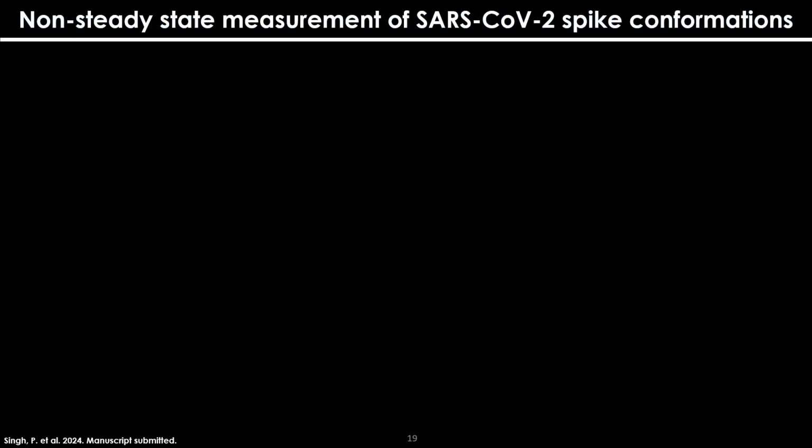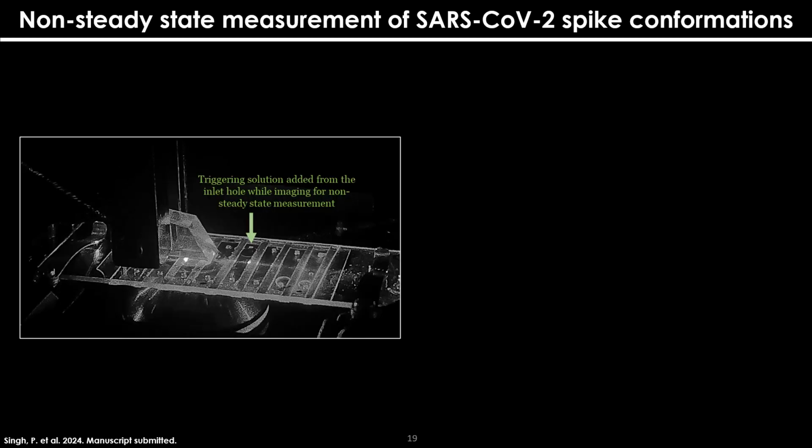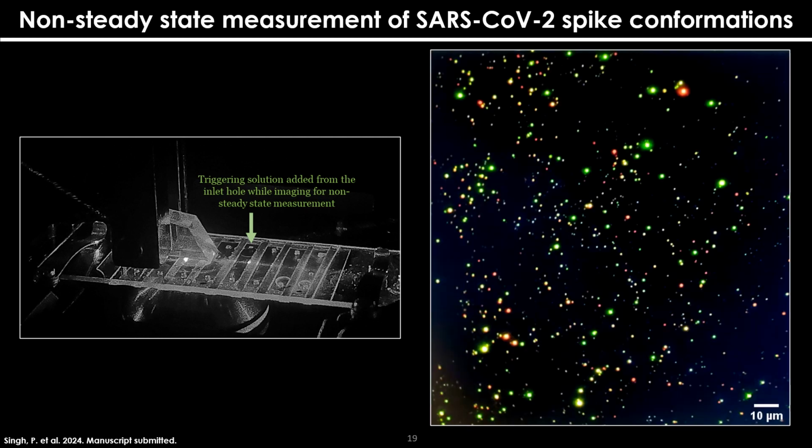Now, all these experiments were carried out under equilibrium state. So we wanted to do a non-steady state measurement of the conformations of the spike. For that, we used this kind of setup where we flow the buffer while imaging itself. And the white arrowheads indicate the virus liposome complex.